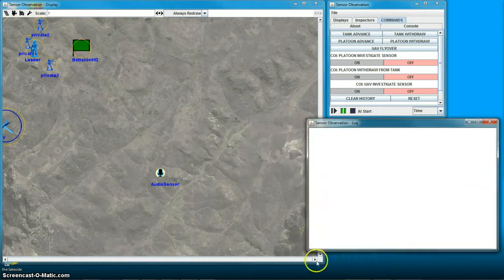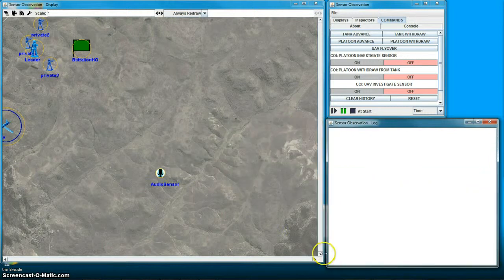A COI effectively represents a scenario of sensor inputs and/or textual information and a set of behaviours we'd like to have occur. Now, in this case, if we register an investigate sensor COI with the platoon, on something interacting with the audio sensor in the system, the platoon will investigate. We can also register a platoon withdraw from tank. So if we're able to specifically identify a vehicle as a tank, the platoon will withdraw at that point, but they will investigate any enemy vehicle and then withdraw if they are able to determine it's a tank.